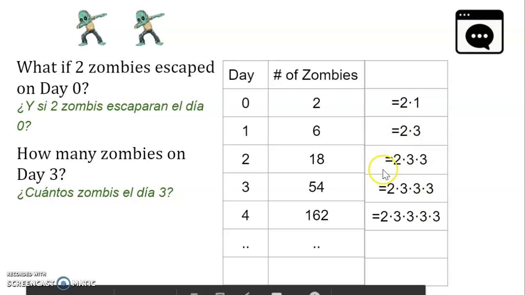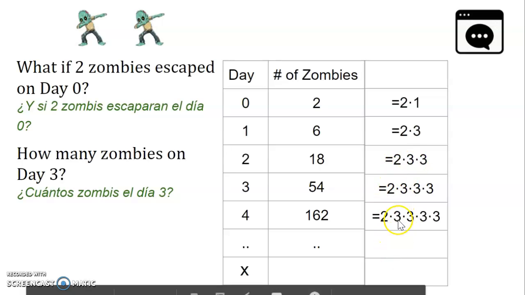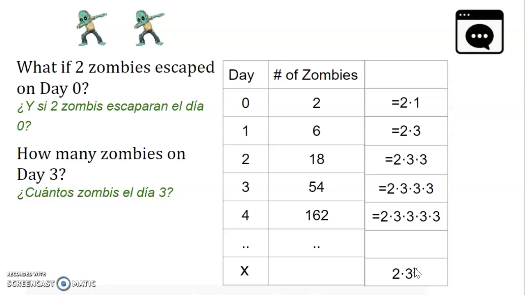So what do you think is the rule for this? For day x, it looks like on day 4, we multiplied 3 by itself 4 times, and then we multiplied by 2. On day 3, we multiplied 3 by itself 3 times, and then we also multiplied by 2, and so on. So in this case, I can see that this part is going to be 3 to the power of x. Then to that you're going to be multiplying 2. So that becomes 2 multiplied by 3 to the power of x.